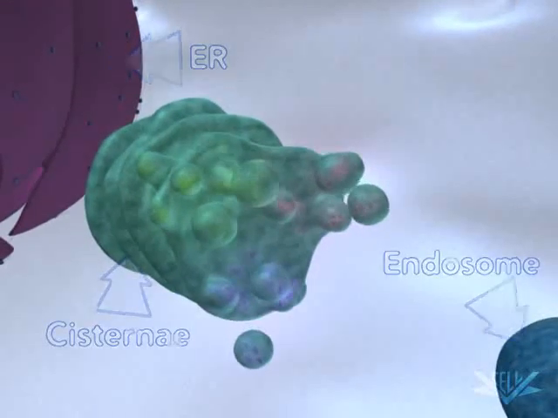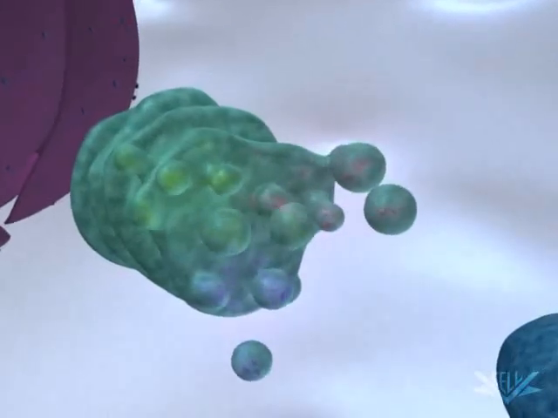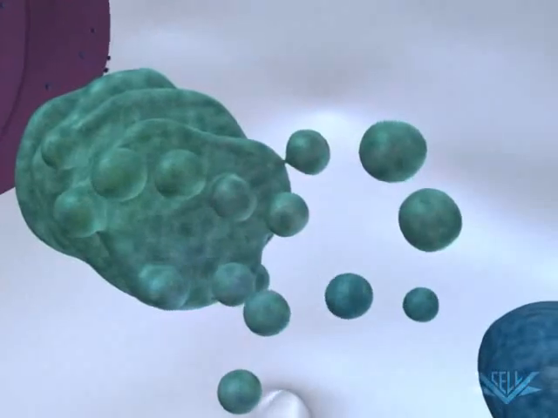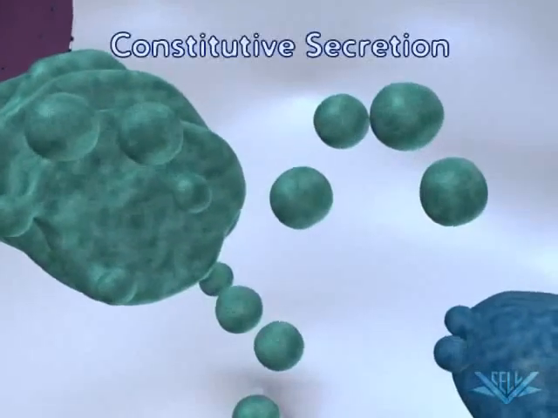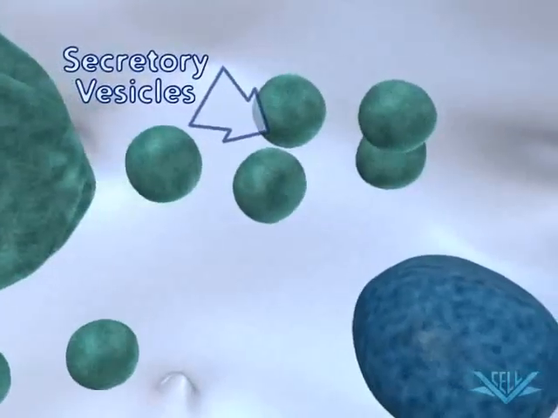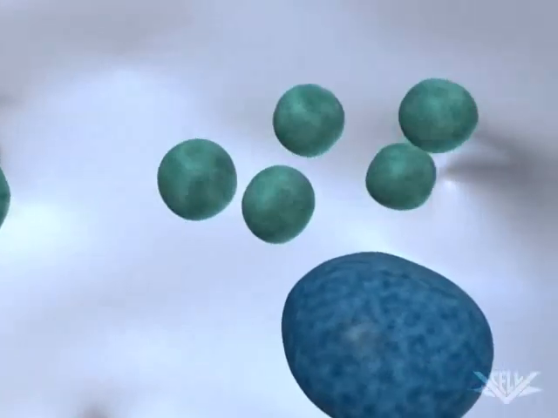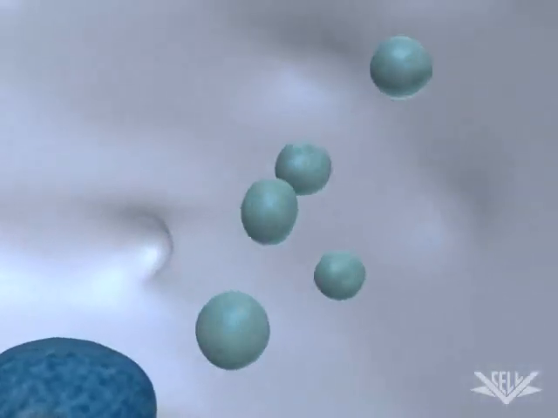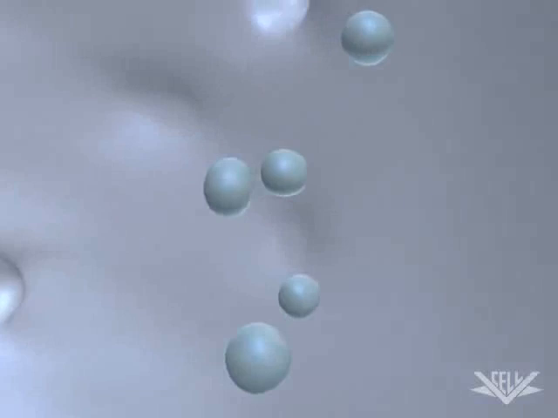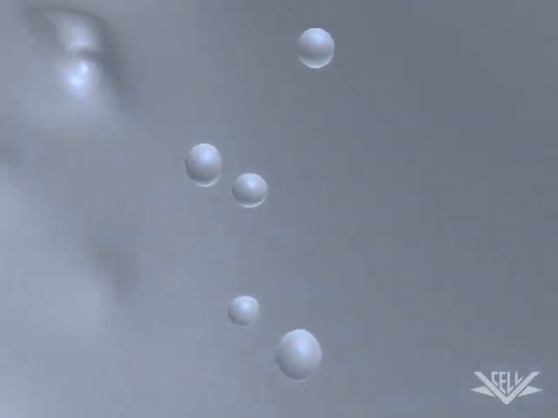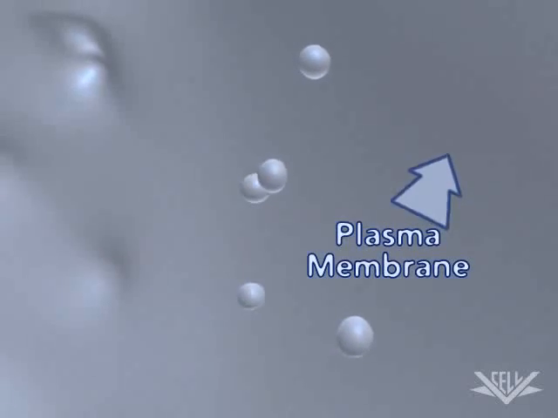These proteins enter the default secretory pathway and are immediately secreted from the cell. Because there is no control over their secretion, this process is called constitutive secretion. Once the secretory vesicle reaches the cell membrane, it fuses immediately with the surface membrane and releases its cargo protein into the extracellular space.